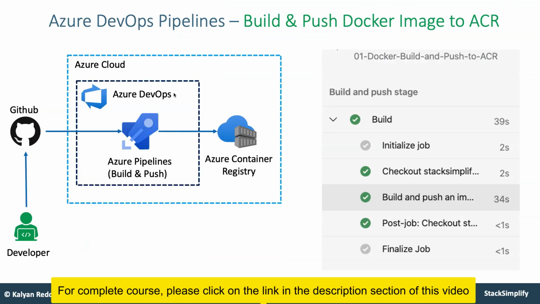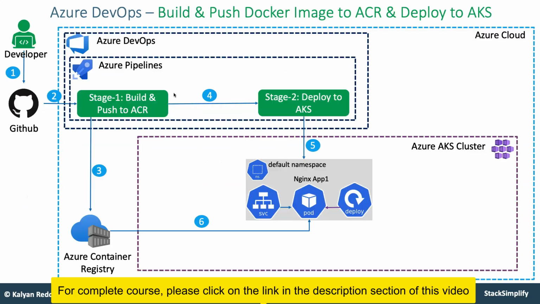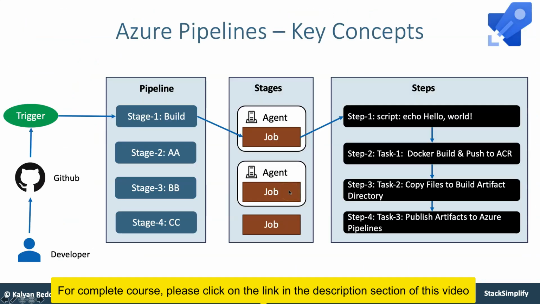Then moving on, you will start with Azure DevOps pipelines for building and pushing your Docker image to Azure Container Registry, and after that, how to deploy that application to the AKS cluster. Once that is done, you are going to focus on key concepts of Azure pipelines, which are jobs, agents, steps, and stages, and understand all of these in detail.